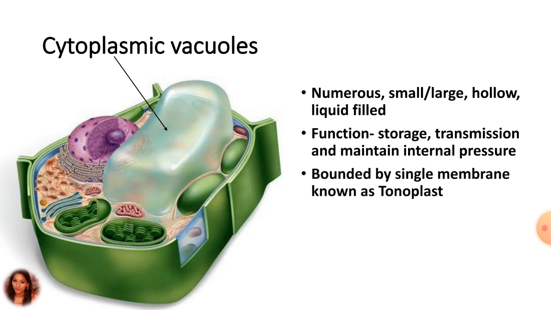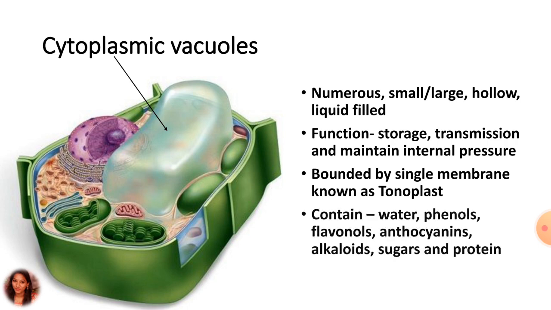They are bounded by a single membrane structure which is known as tonoplast. Generally it contains water, phenols, flavonols, anthocyanins which are color pigments, alkaloids, sugar and protein as food products.